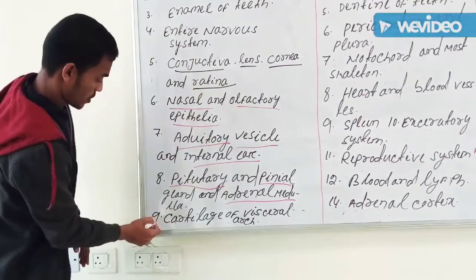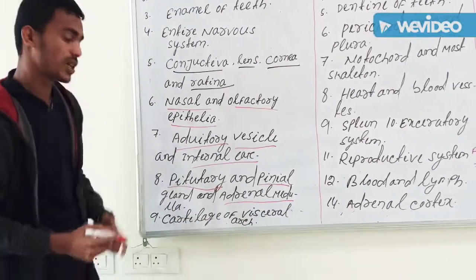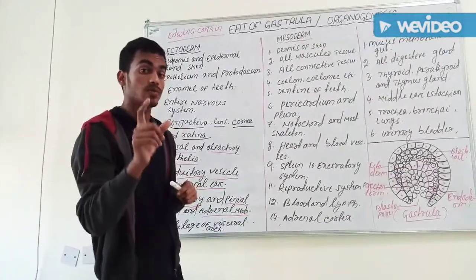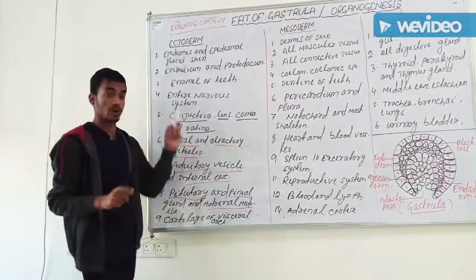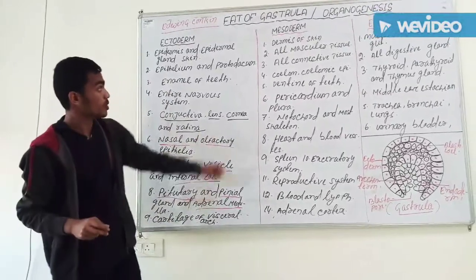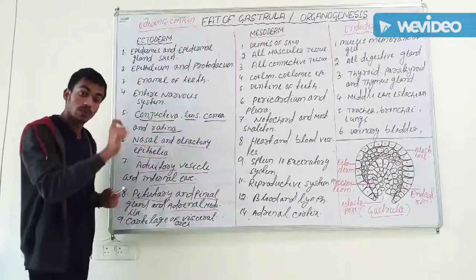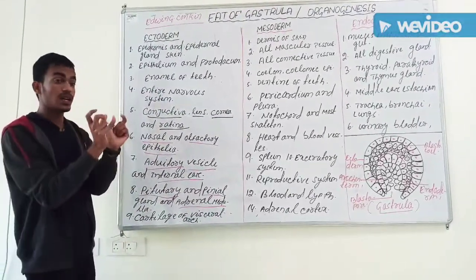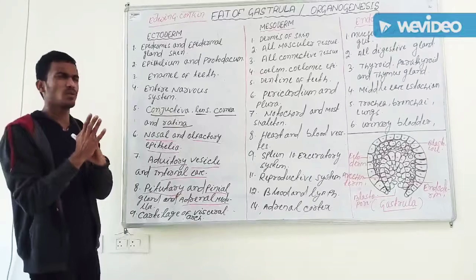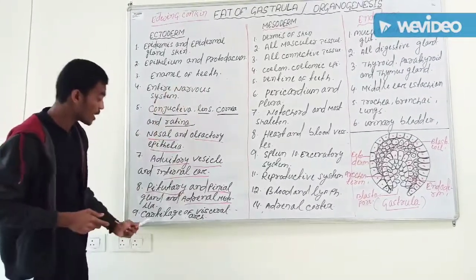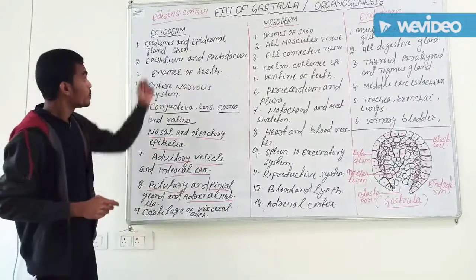And number 9, that is cartilage of the visceral arches. Do you know the difference between cartilage and bone? Cartilage of the visceral arches comes only from ectoderm, not bone. Bones come from the notochord, and bones come from mesoderm. You can remember this is the difference. Sometimes I ask you, you think cartilage and bone are similar structures, so also from mesoderm. No. Only cartilages come from ectoderm.